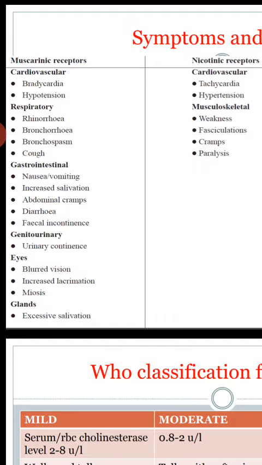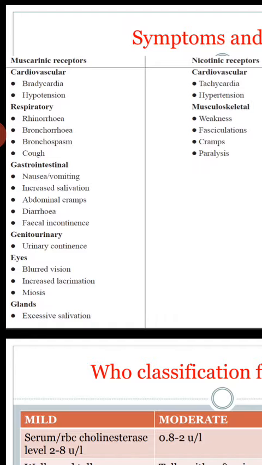Cardiovascular: excessive acetylcholine causes bradycardia and hypotension. Whatever pharmacological actions you may see with acetylcholine, the same actions appear in a more severe form.